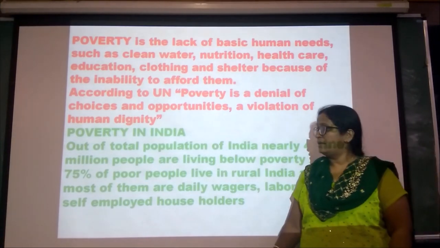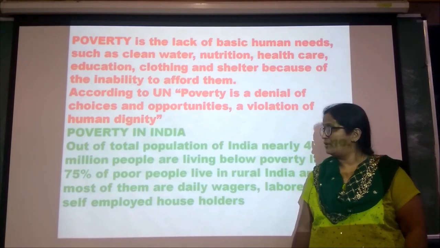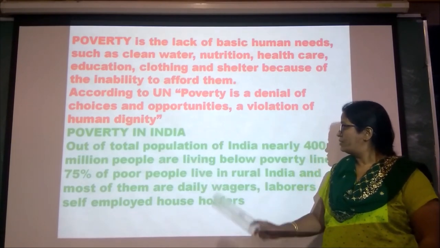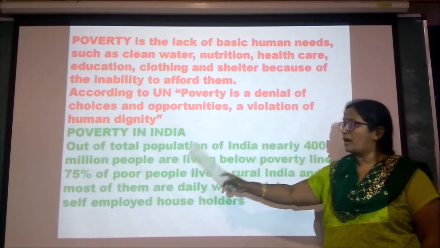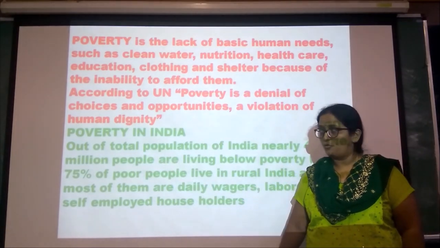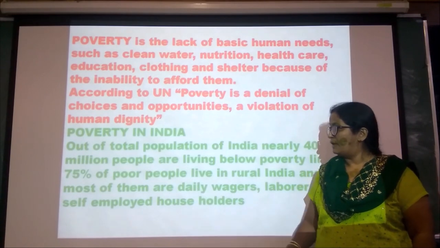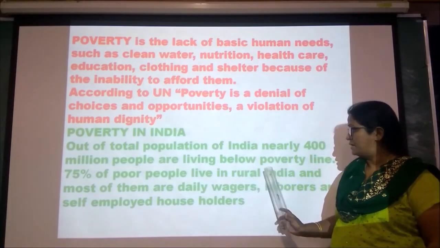Poverty in India. India is a developing nation. Out of the total population of India, nearly 400 million people are living below the poverty line.